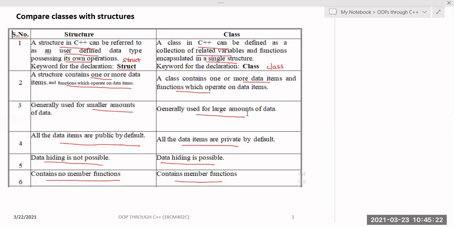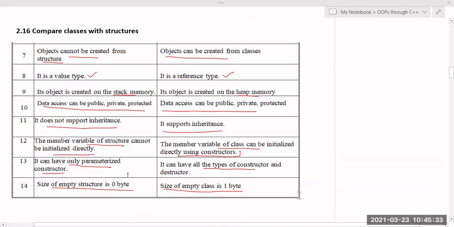Sir, objects cannot be created, then how is stack used for a C++ structure? Objects are not created, but variables can be created. Here it is not an object, actually it is a variable. So the variables are created, and those variables can be on the stack memory. Whatever variables are created for the structure can be stored on the stack memory, but objects of the class can be created on the heap memory.